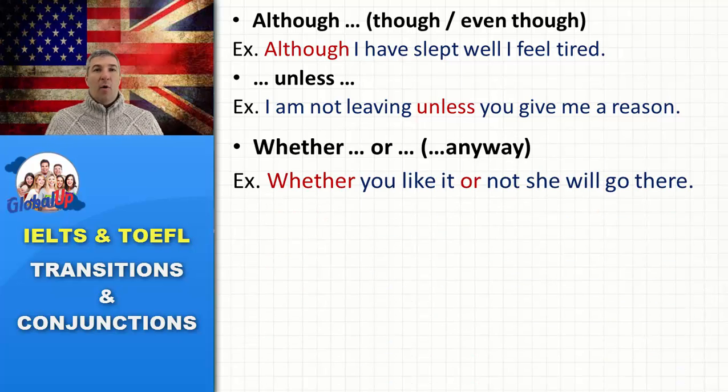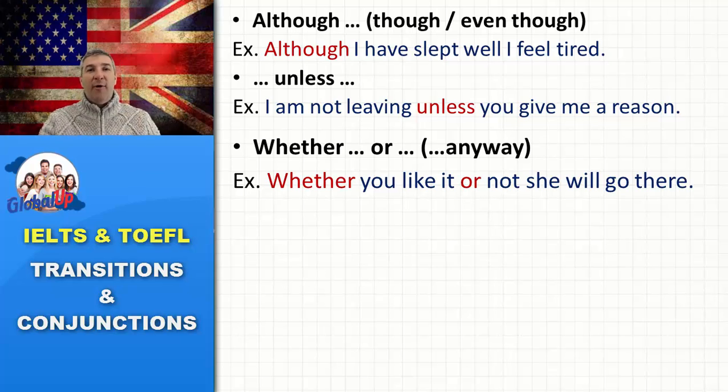All right, let's take a look at another example. Whether or anyway. Whether you like it or not, she will go there, okay? You cannot do anything. Whether you like it or not, or you could say, she will go there anyway, okay? She will go there no matter what. No matter what, she will go there anyway. Okay? So whether you like it or not, she will go there.